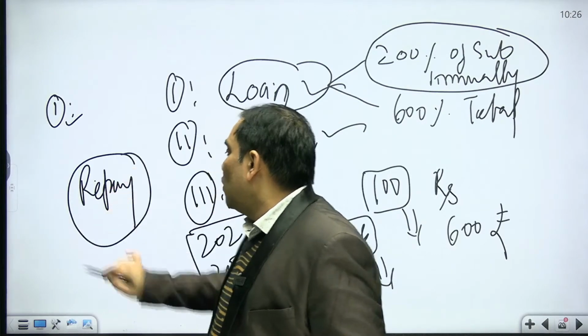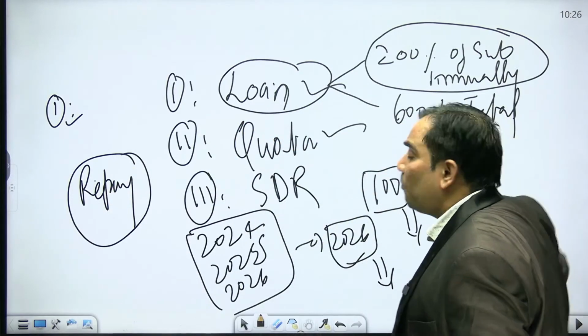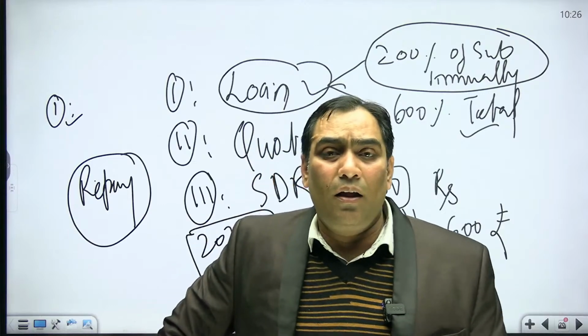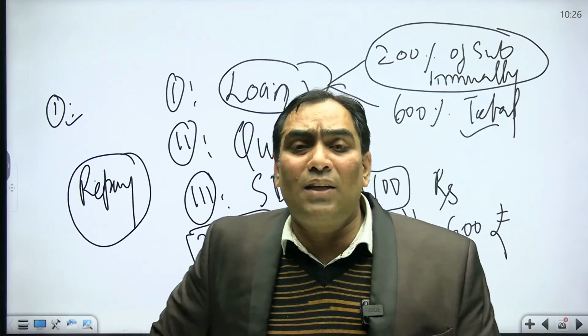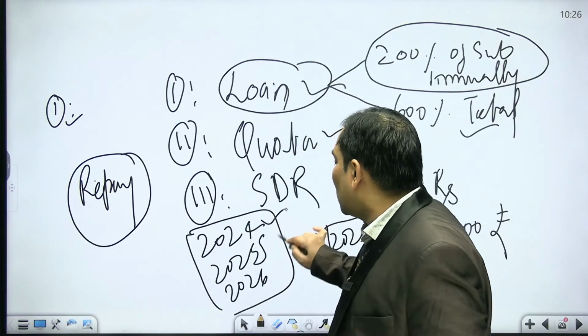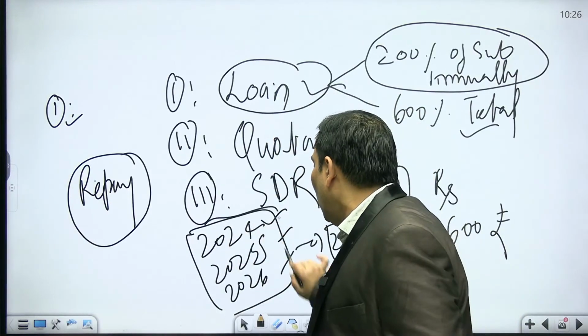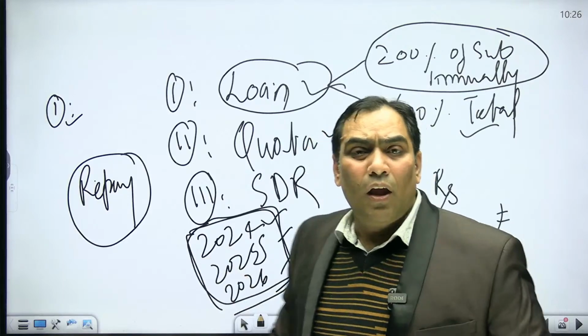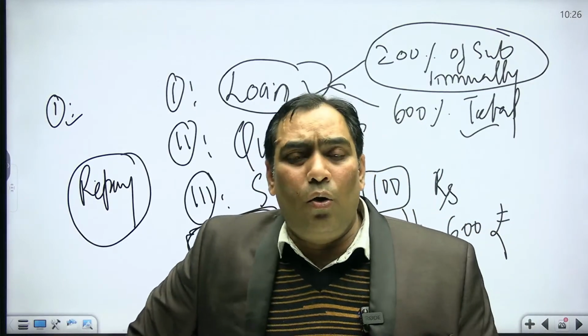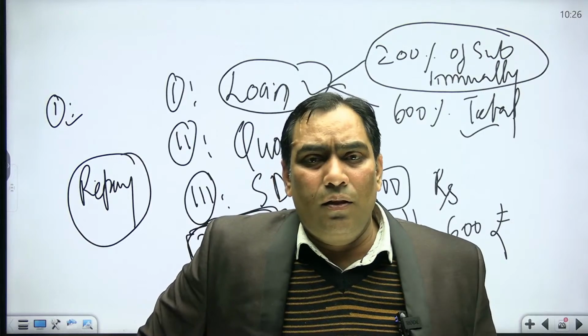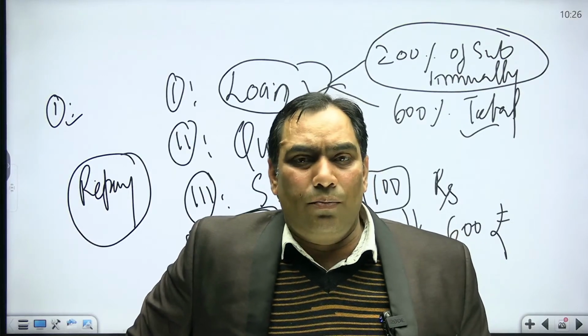That means your maximum quota is 600% of your subscribed capital and 200% annually. So continuously for 3 years, if you fulfill your quota, you are not going to get any loan. In order to get a loan further, you have to pay. Then only you will get the loan.